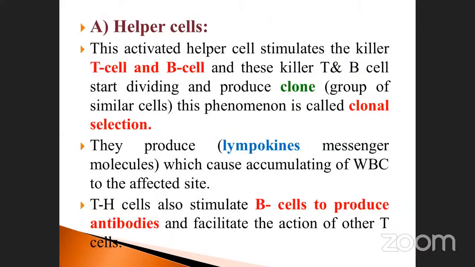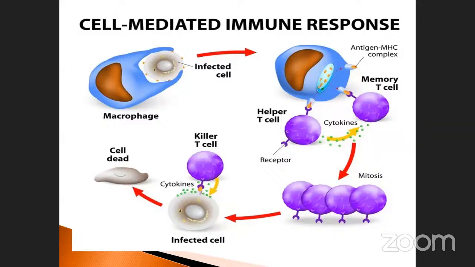Okay, helper cells here. These activated helper cells stimulate the killer T cells and B cells, and these killer T and B cells start dividing and produce a clone group of similar cells. This phenomenon is called clonal selection. Two cells are involved, the helper cell and T cells, both are involved. As a result, the production by mitosis is called the clonal process.